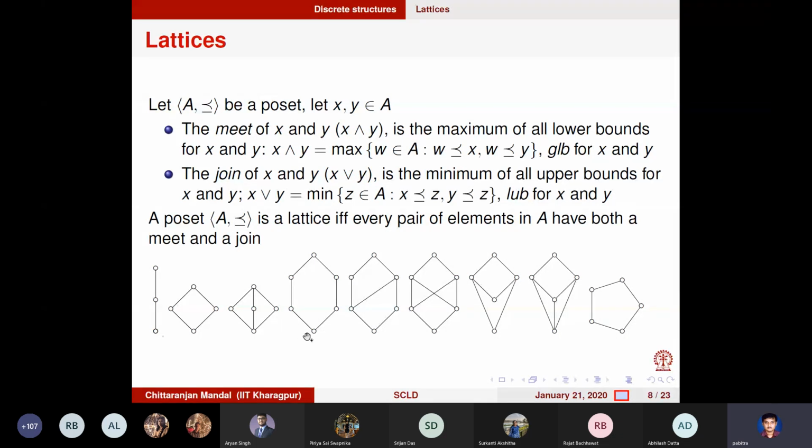What about this? I have drawn a kind of diagonal here. Now you tell me. If we look at the lower bound of this left top element and the lower bound of this, the lower bound of this is this and this, and the lower bound of this is this and this. So the common elements of the lower bounds are these. Okay, so what is the meet of them?